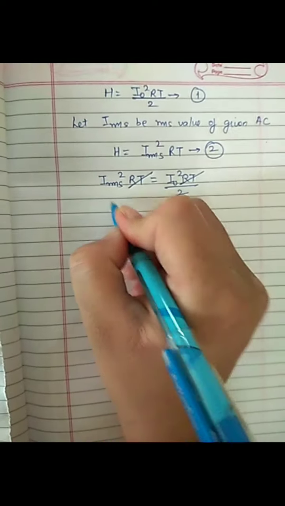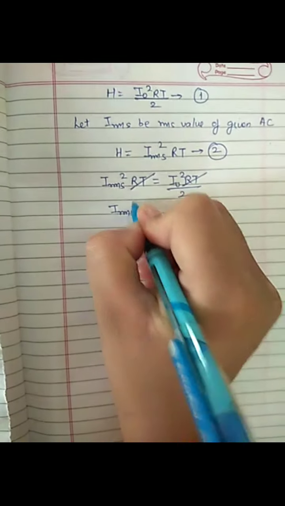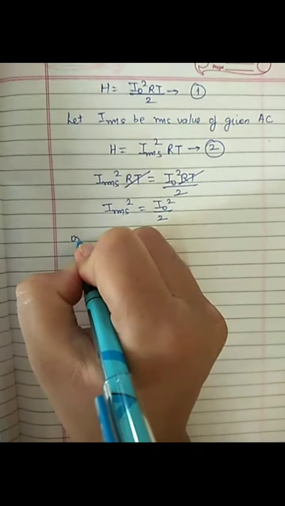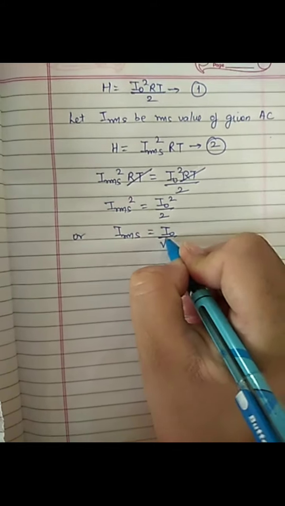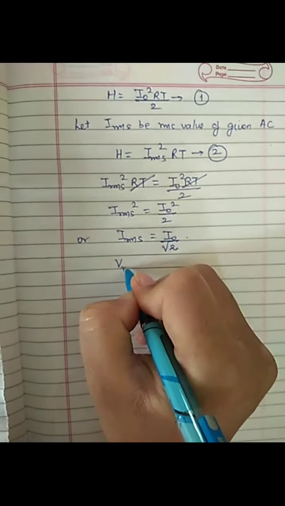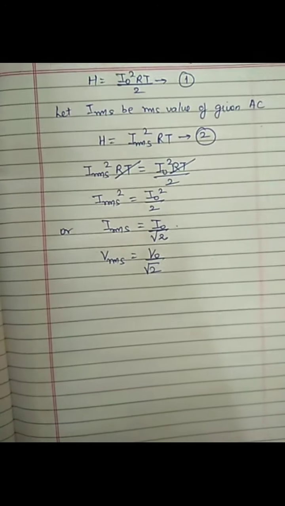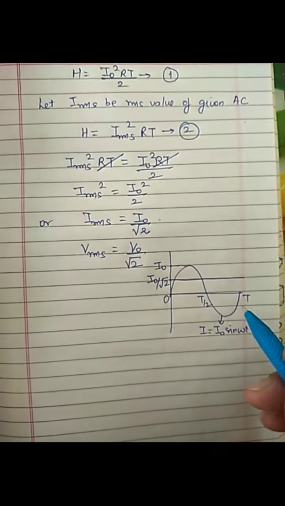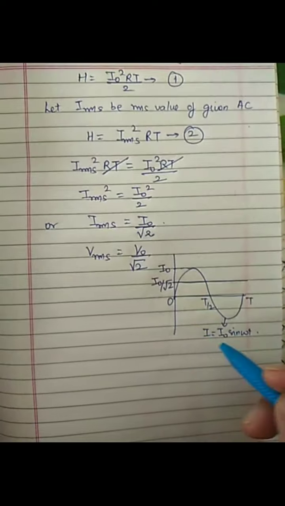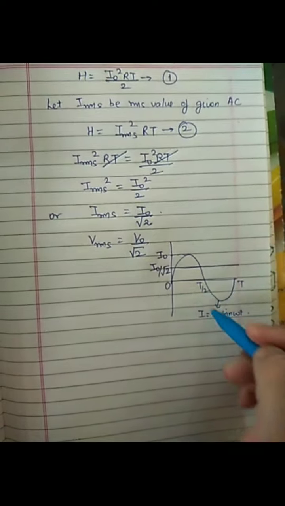On further solving, we will get IRMS square equals I naught square by 2, or IRMS equals I naught by under root 2. Similarly, for an alternating voltage, VRMS equals V naught by under root 2. The figure here shows an alternating current and its RMS value as a function of time.